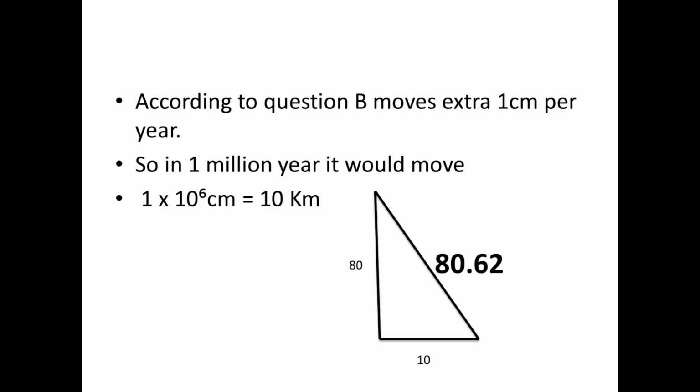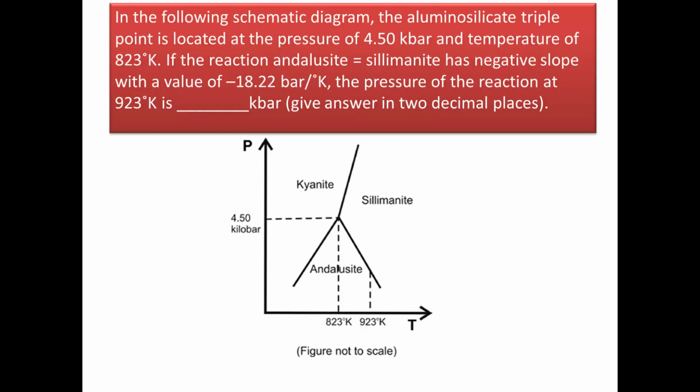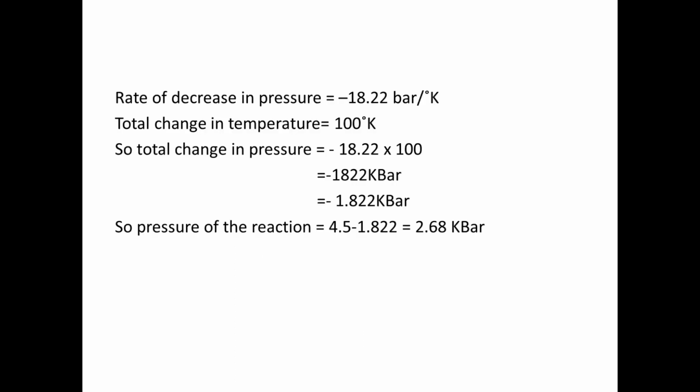Okay. And the last question: in the following schematic diagram, the aluminosilicate triple point is located at a pressure of 4.5 kilobar and a temperature of 823 degrees Kelvin. If the reaction andalusite changes to sillimanite has a negative slope with a value of minus 18.22 bar per degree Kelvin, the pressure of the reaction at 923 degrees Kelvin is dash kilobar. Now in this question, we are given the pressure and temperature value at the triple point and the pressure gradient per degree change in the temperature. And we are asked to calculate the pressure at 923 degrees Kelvin.